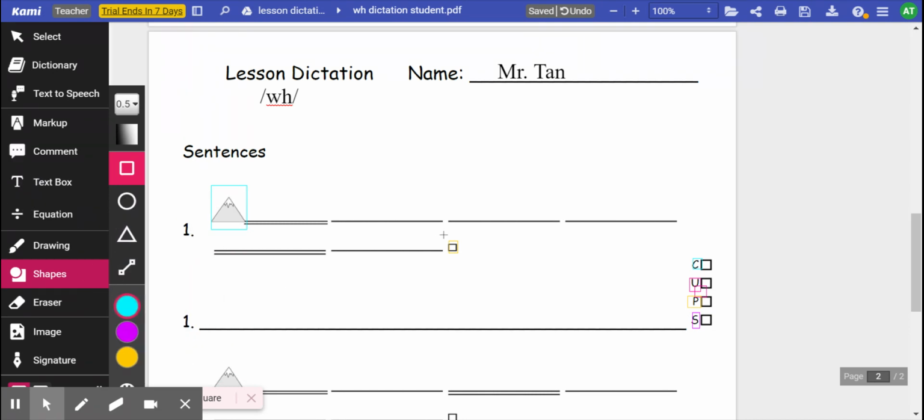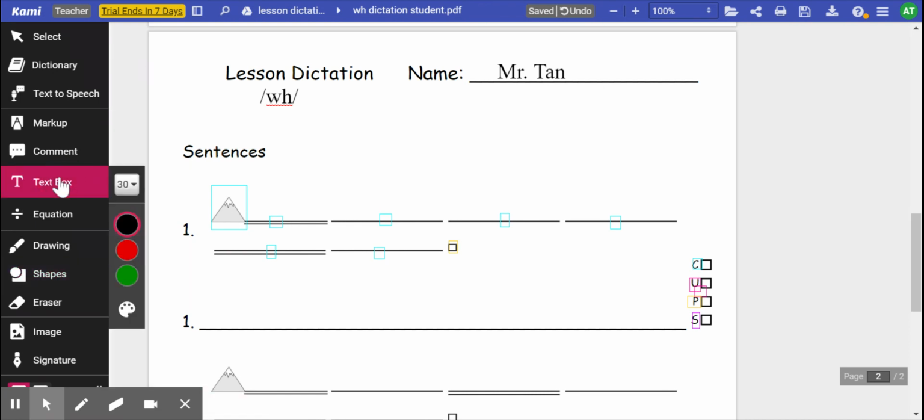Okay, let's get started. The first sentence is: He did it on a whim. Let's do it word for word. He did it on a whim. Okay, now let's do it sound by sound.